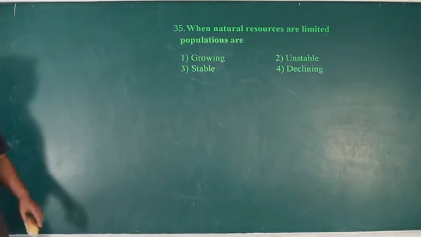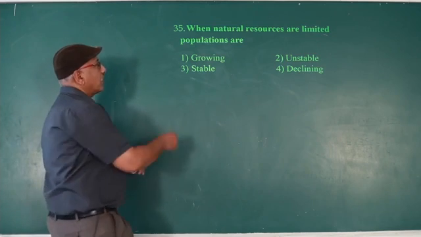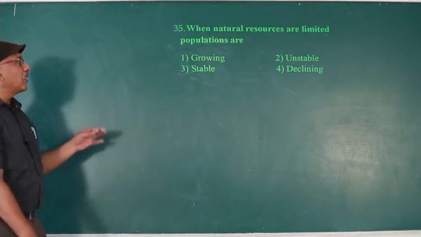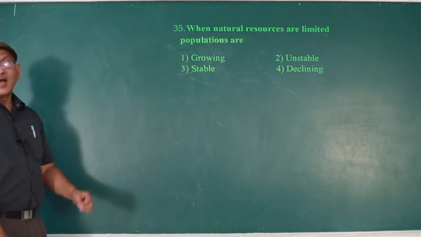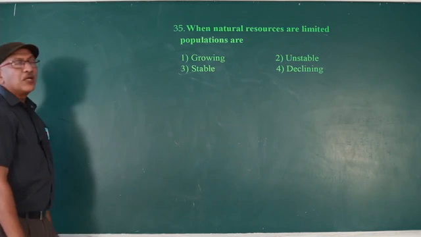Last question. When natural resources are limited, populations are stable. On earth, for all populations, natural resources are limited only.